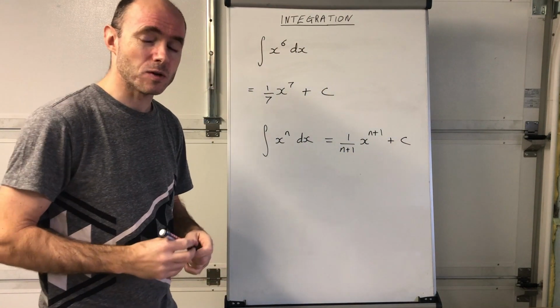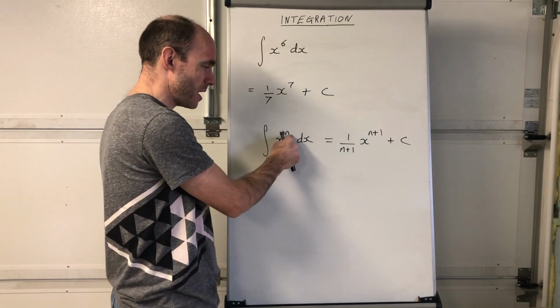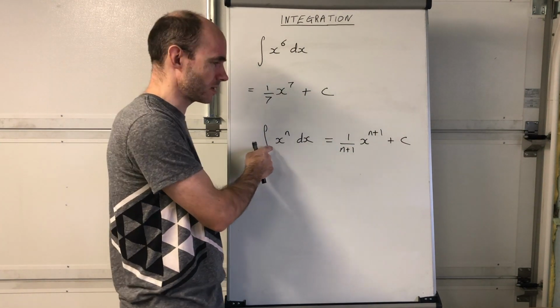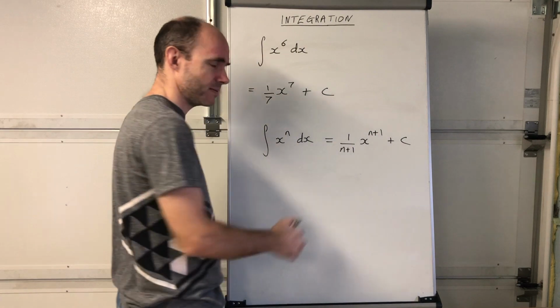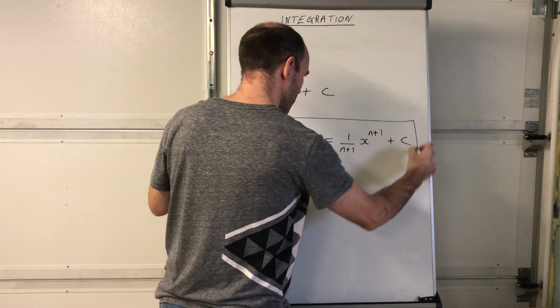Okay. So in short, as a summary, what you're doing when you're integrating is you're increasing the power by 1 and you're dividing by that power. Okay, so increase the power by 1 and divide by that power. Okay, so that's an important rule of integration that you'll need to have in your notes.